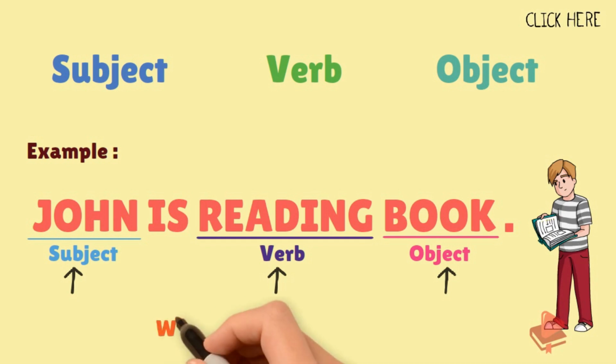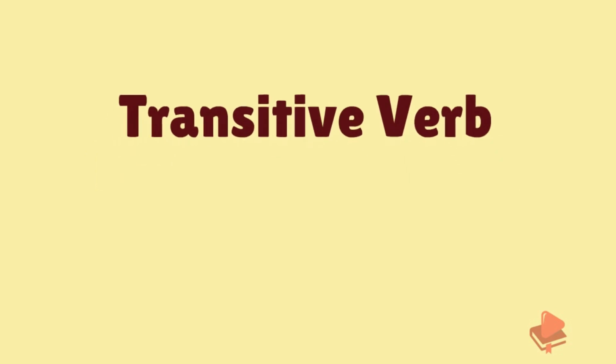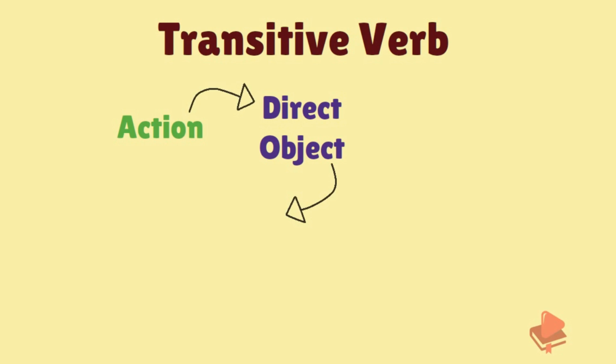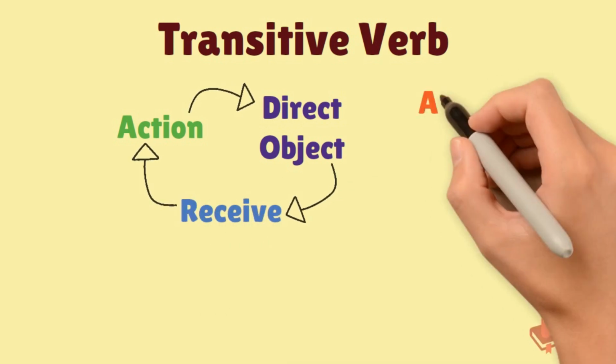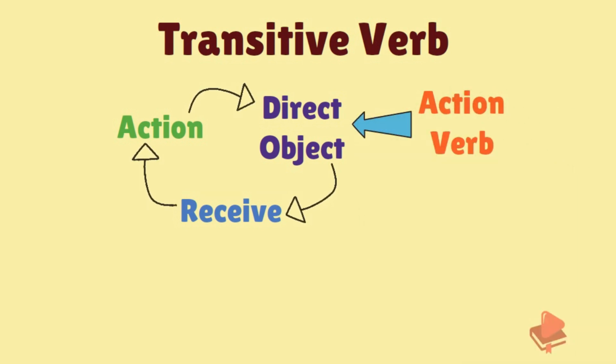Remember, to identify an object, we use who or what type of questions. So let's see now. What is a transitive verb? A transitive verb is an action that has a direct object to receive that action. Or we can say it's an action verb with a direct object. So let's see this with an example.